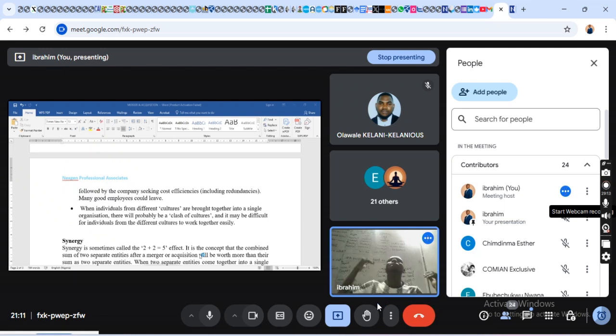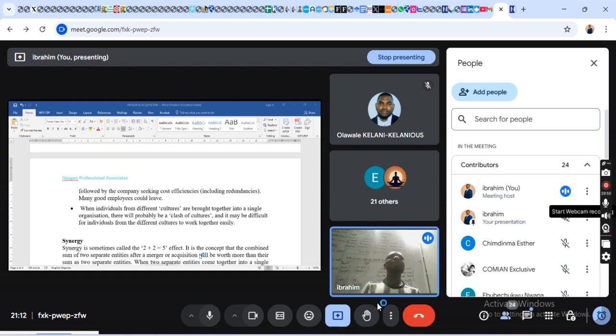Now, synergy. We've talked about the advantages, which are the reasons why you need to merge, and we've talked about the disadvantages. Now, synergy. What is synergy? Synergy is sometimes called 2 plus 2 equals 5. Do you know why? If I combine Olanike PLC and Isaiah PLC together,